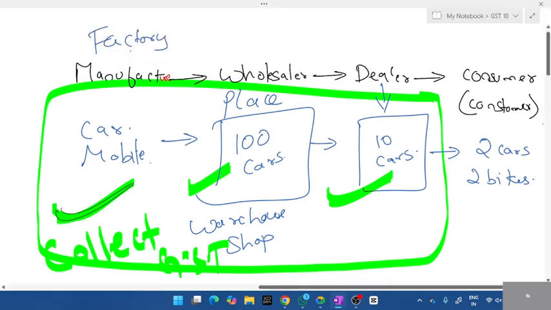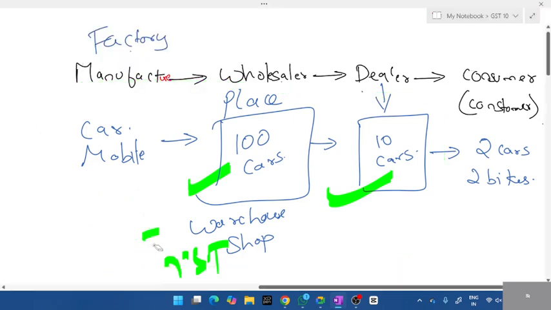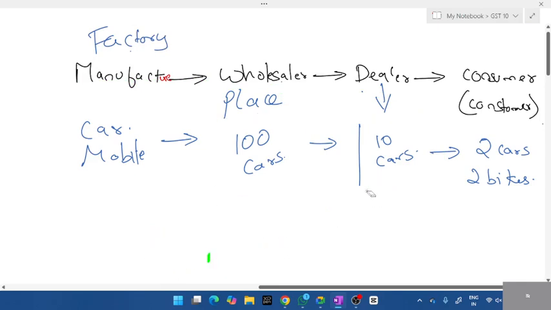So these are the three people who can collect GST. Make a note of this: manufacturer, wholesaler, dealer. I've told you all the difference. What is a manufacturer? Who is a wholesaler? Who is a dealer? All three people can collect tax, and the consumer cannot collect tax. Consumer can only pay tax. Okay, consumer can only pay tax. Right. Now I'll tell you the difference in price. Did you understand the difference between manufacturer, wholesaler, and dealer? Consumer, is it clear? All of you understood.